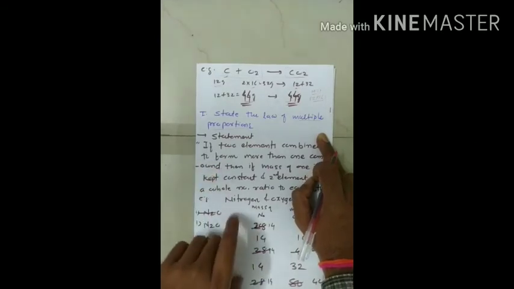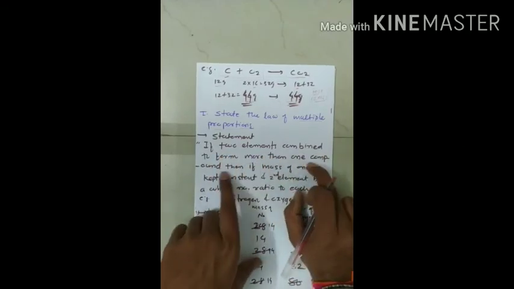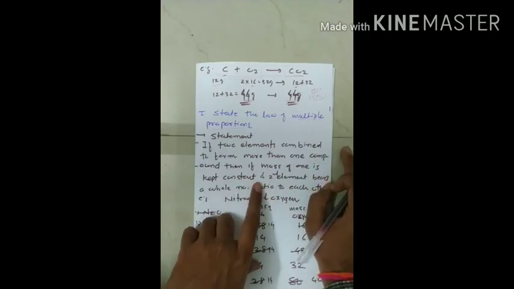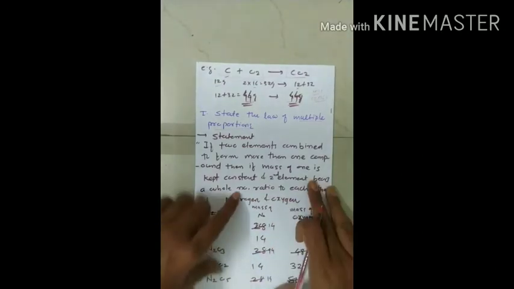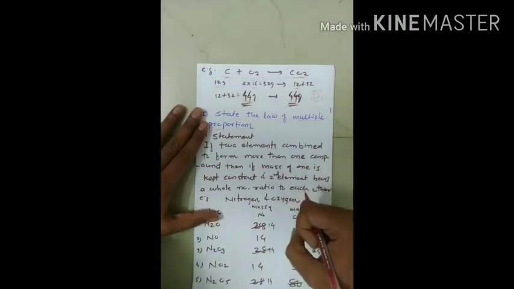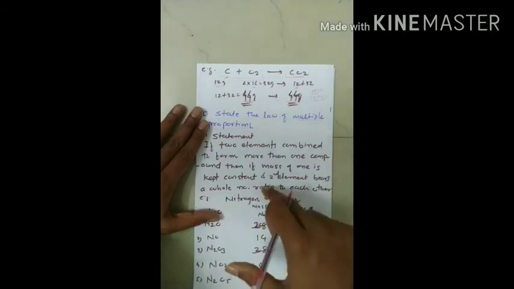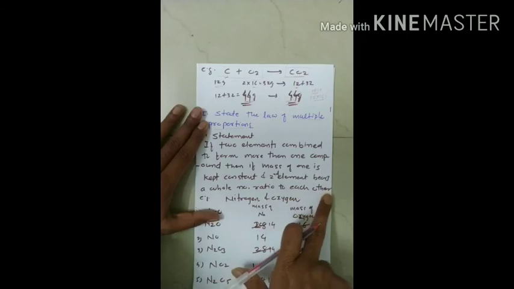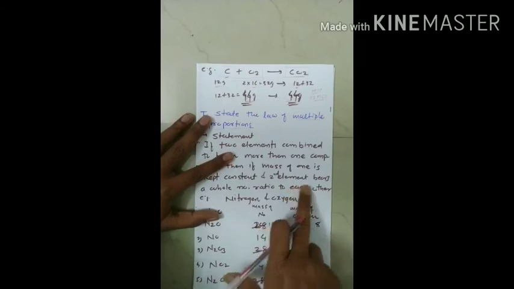According to the law of multiple proportion, if two elements combine to form more than one compound, then if the mass of one is kept constant, the second element bears a whole number ratio to each other. Generally, to get compounds we combine two elements. In those compounds, if the mass of one element is kept constant, the second element bears a whole number ratio with each other.